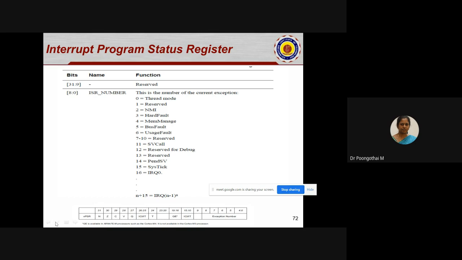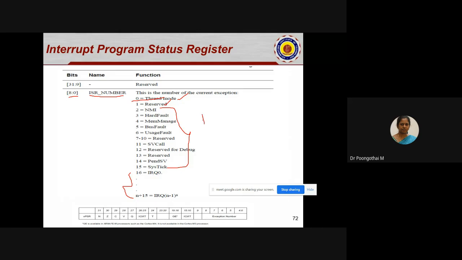So this register holds the ISR information of the currently executing ISR. When bits 0 to 8 are 0, the processor is in thread mode, since the processor always starts with thread mode. 1 is reserved, and the remaining values up to 15 are exceptions. From 16 to 255, it contains interrupt requests IRQ 0 to IRQ n minus 1.